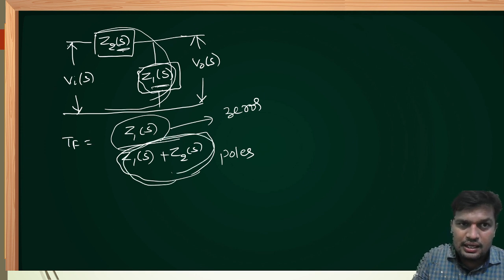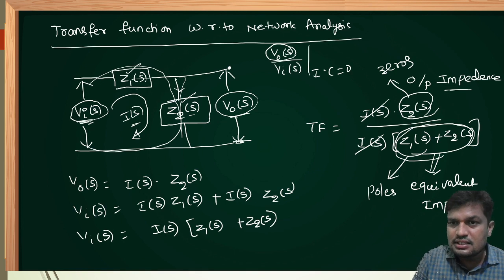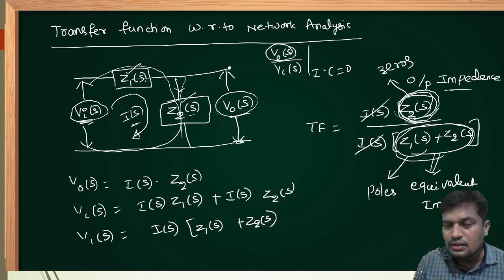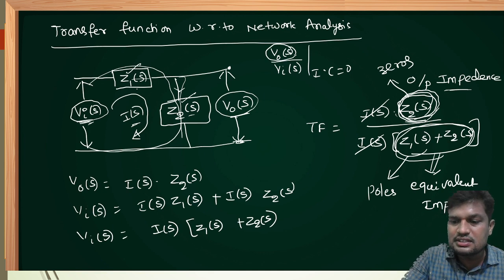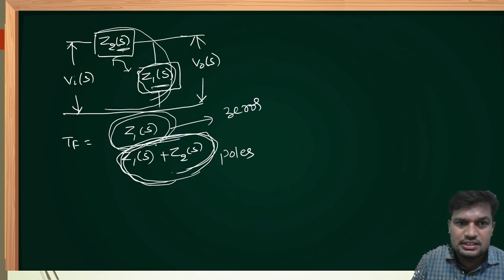That means even though the network elements are interchanged, the location of poles remains the same. But in this case, the zero is Z1 of S. Sorry, in the previous case, the zero is Z2 of S. So the zero here is Z2 of S, and in this case the zero is Z1 of S.